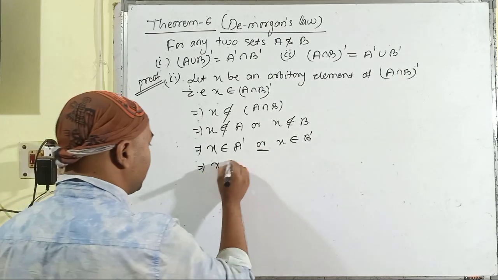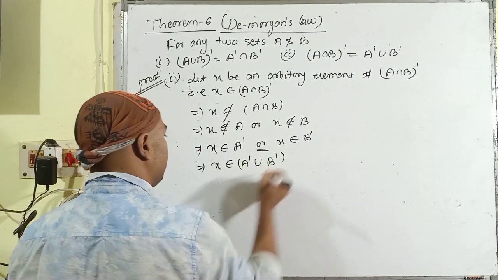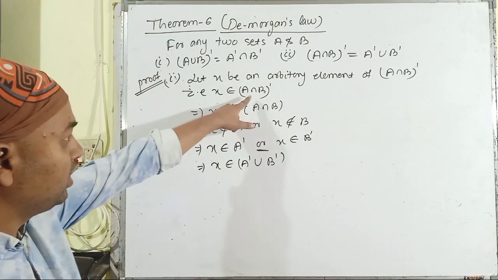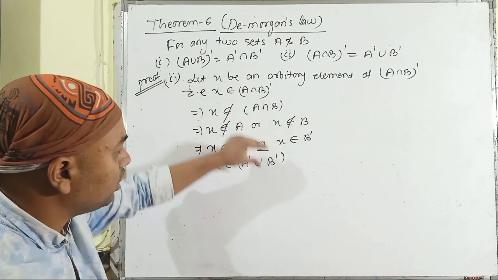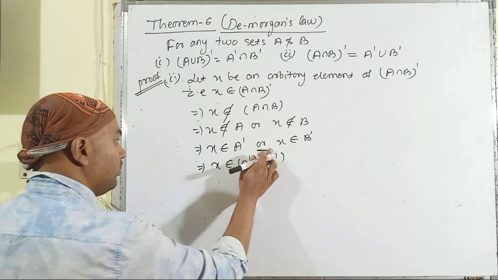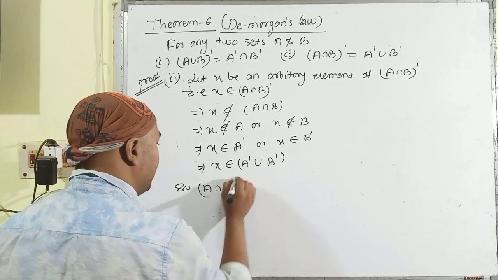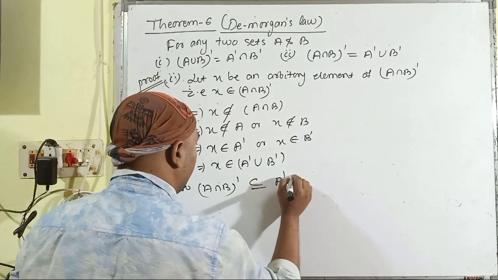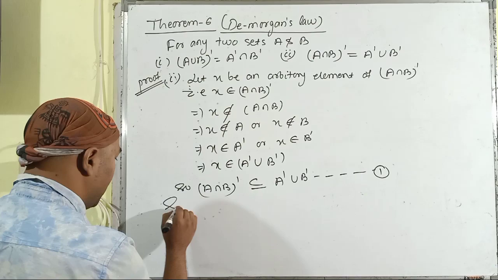That means X belongs to A dash union B dash. We started from this part and reached this part, so complement of A intersection B is a subset of the union of A dash and B dash, and this is equation number 1.